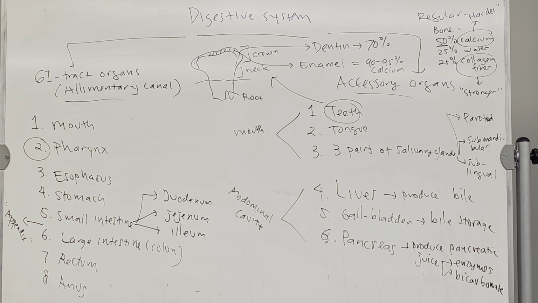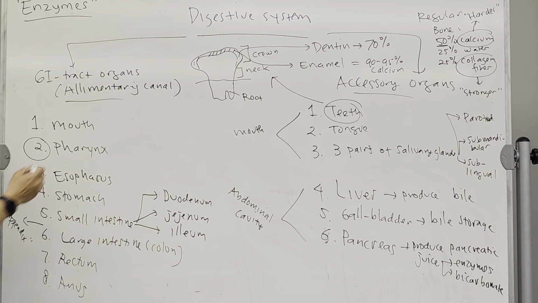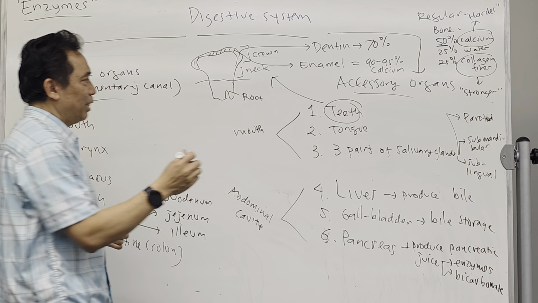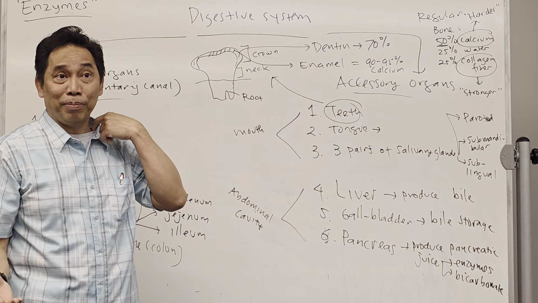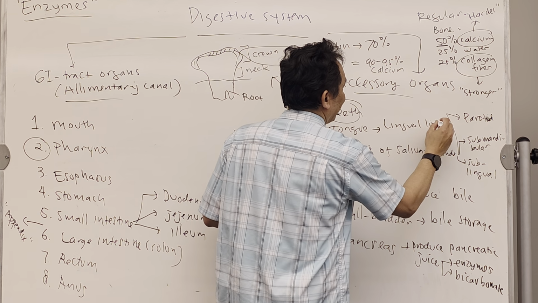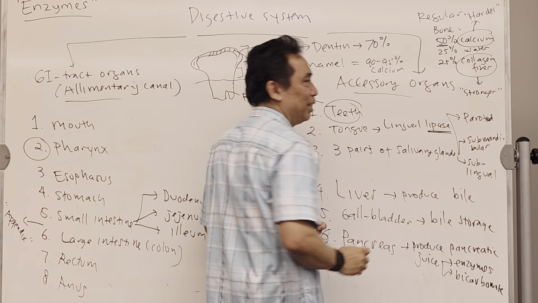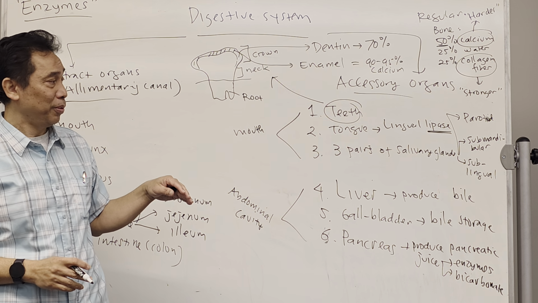The next one that you also have to know is especially the enzymes. Okay, for this one, make sure you read the review again. Which enzyme is produced by, let's say, the tongue. The tongue produces an enzyme called lingual lipase. It will break down the lipids. So fat digestion starts in the mouth.